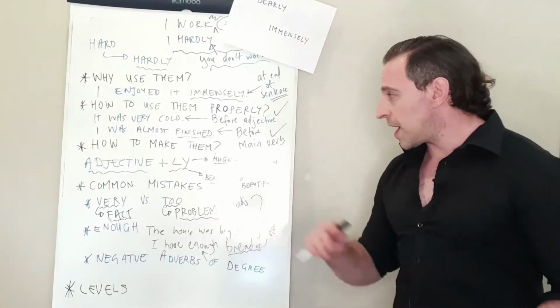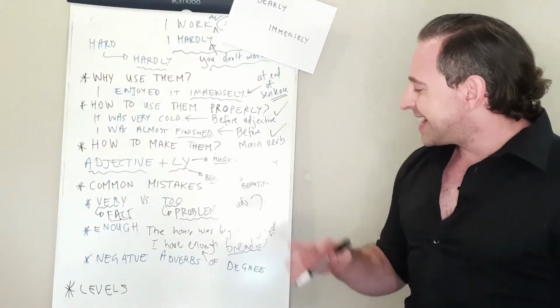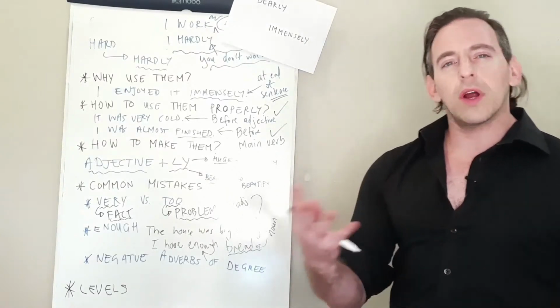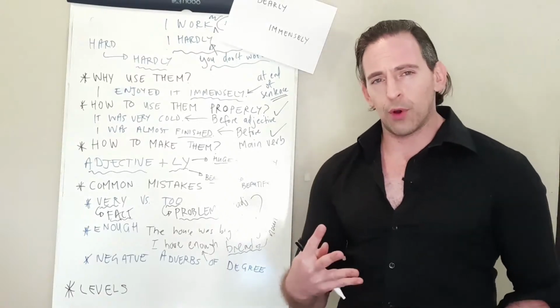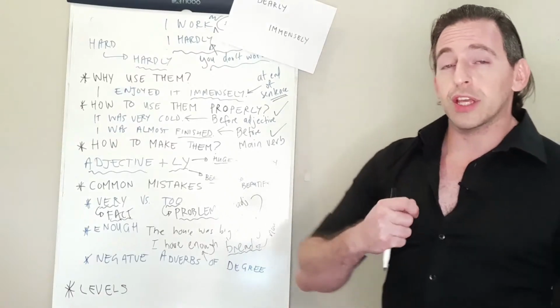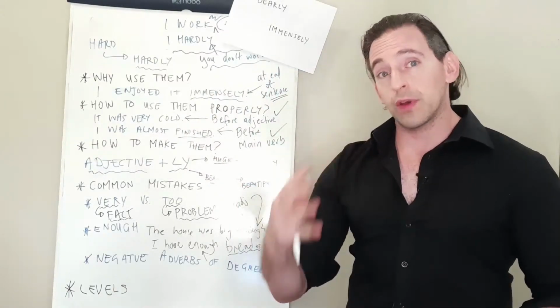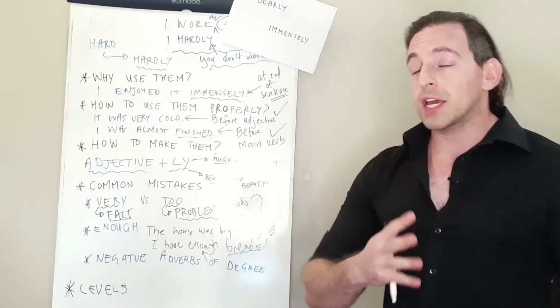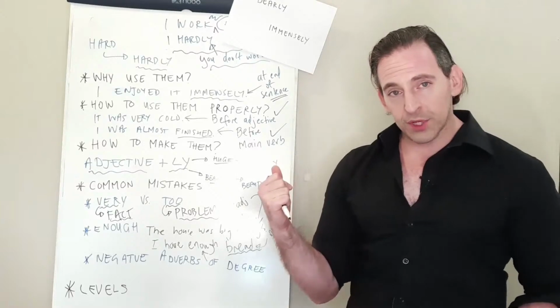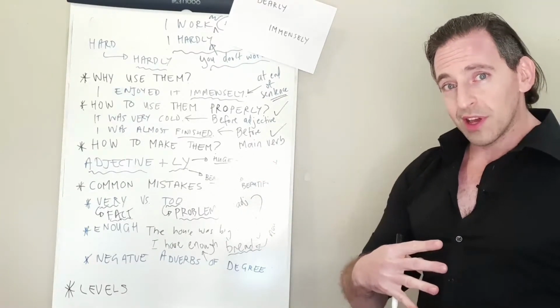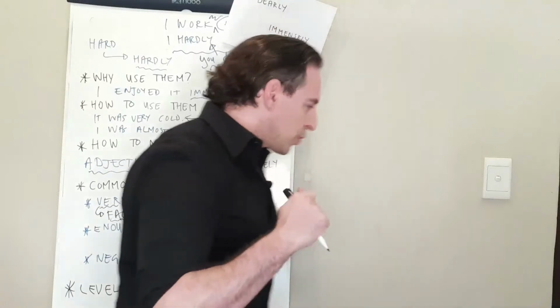And the final mistake that we have is negative adverbs of degree. Now, what does that mean, a negative adverb of degree? This is actually another way to push your expression and your vocabulary. We can take a lot of the adverbs of degree and we can add the word not onto them, and they become an entirely new expression.